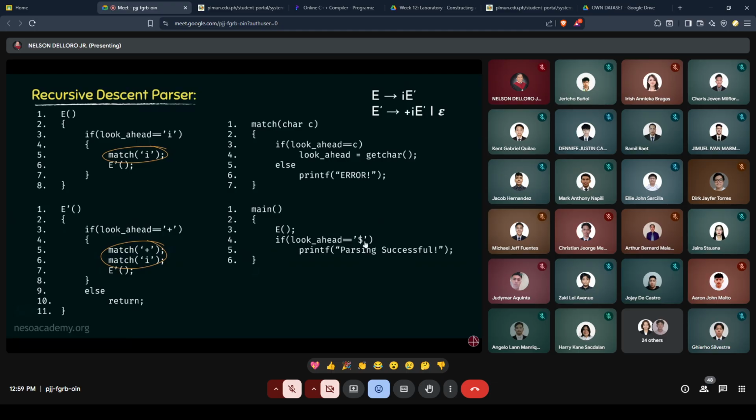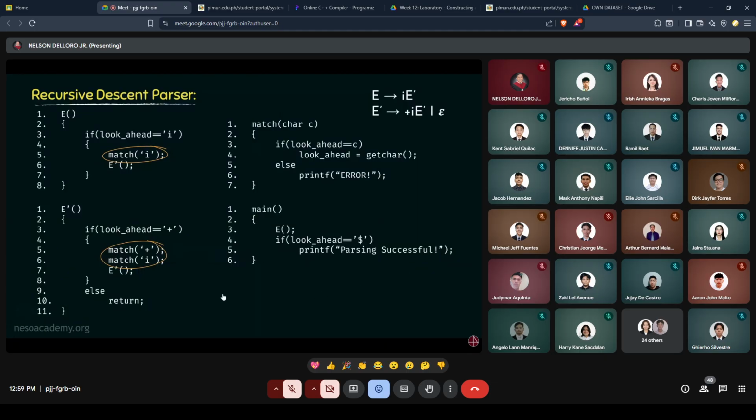Now, why are we checking this? Because in all the parsers, whenever we use any input string, in order to denote the end of the input string, we use this dollar symbol. Basically, in the input buffer, we are going to place this dollar symbol at the end of the input string. You can relate this with strings or character arrays. In case of those, we actually have the null to denote the end of the array, don't we? Similar to that, here also, in order to denote the end of the input stream, we will use this dollar symbol. And if that look ahead matches this dollar symbol, we will print this output: parsing successful.